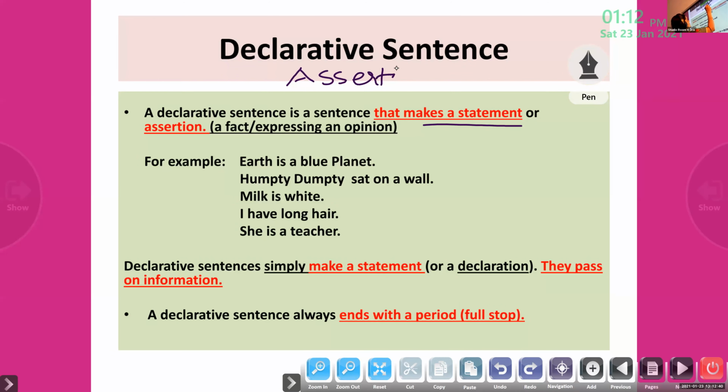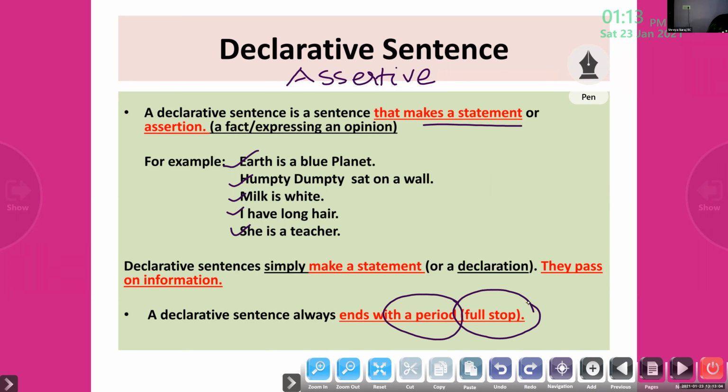Examples: Earth is a blue planet. Humpty Dumpty sat on a wall. Milk is white. I have long hair. She is a teacher. These are a few examples written here. And remember, a declarative sentence is always ending with a period, which is called a full stop.